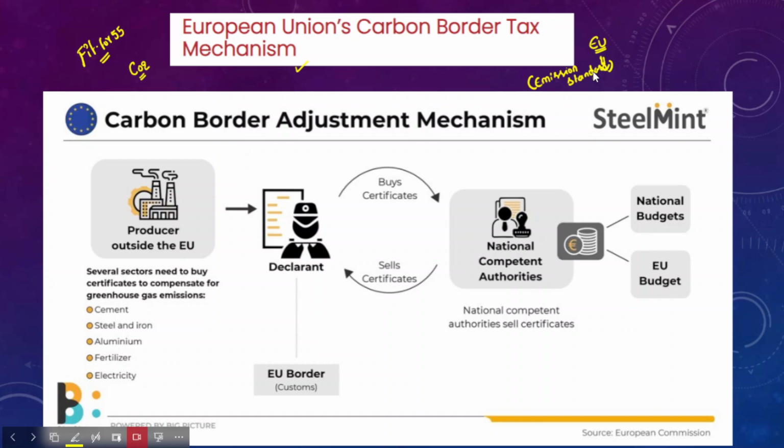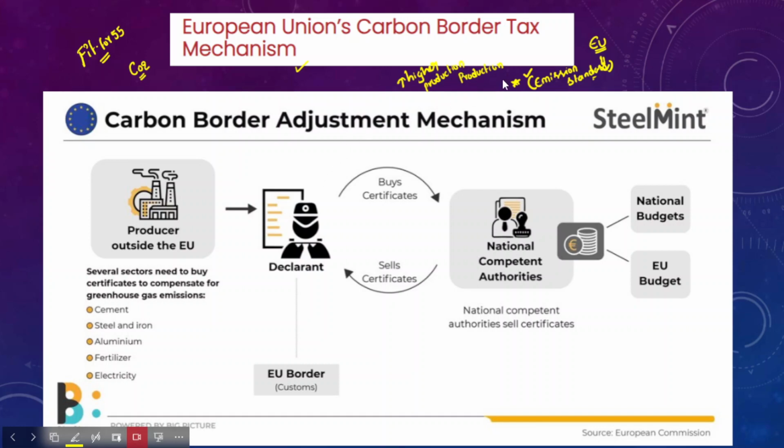All the companies in the European Union must follow the emission standards imposed by the respective countries as part of the European Union. Since these companies have shifted to less emission-intensive technologies, either their production would be lesser, or they will have a higher production cost, higher production costs for their respective industries or companies.